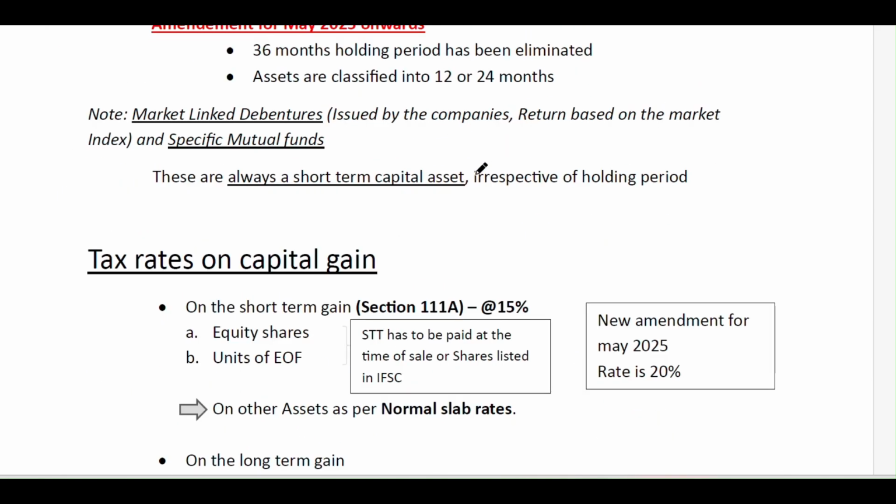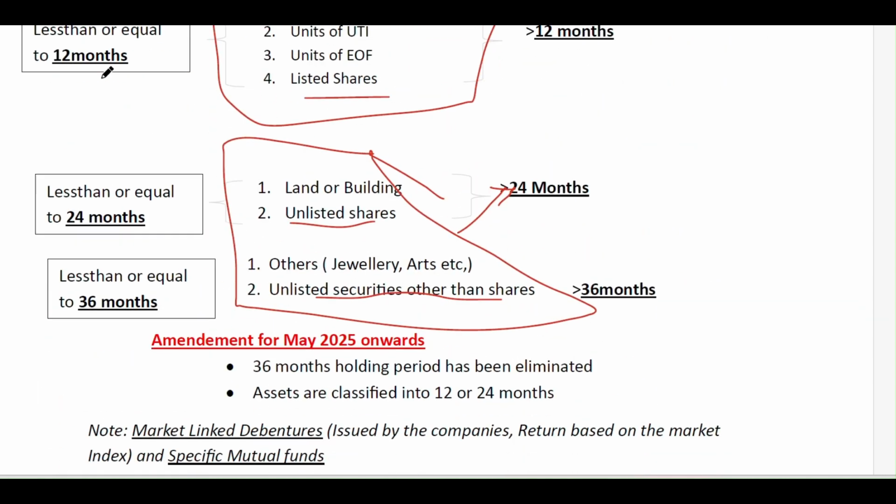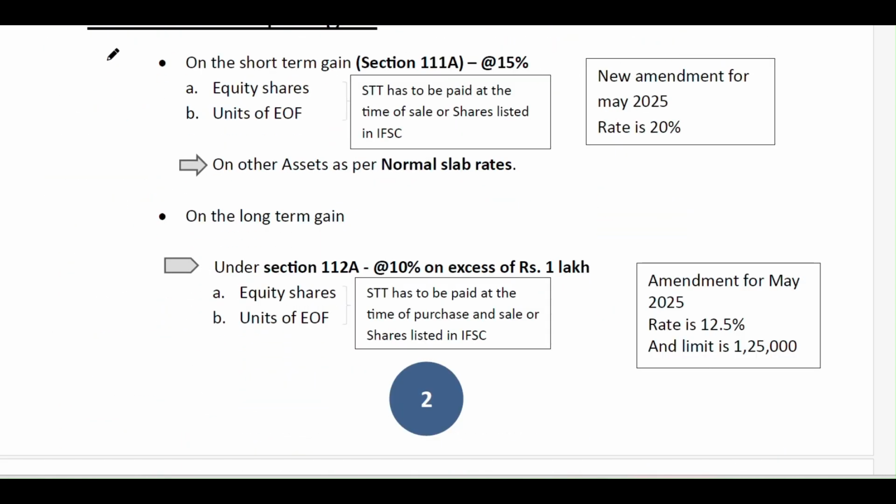Okay. And one important note is market linked debentures. These are debentures issued by a company whose return is based upon an underlying asset, that is, the return on a market index, the return from the NSE or BSE. These are underlying assets. And specific mutual funds always come under a short term capital asset irrespective of their holding period. This is an important note under the division of short term and long term capital assets.